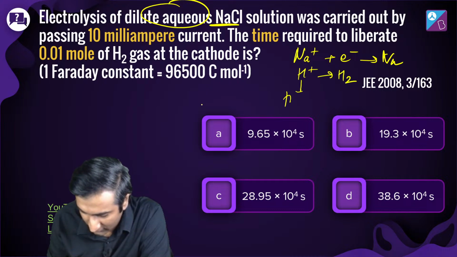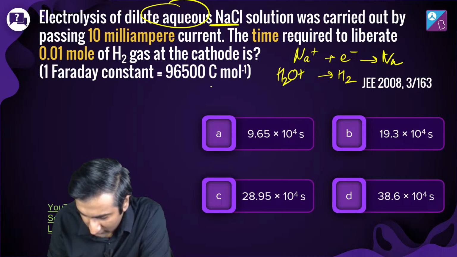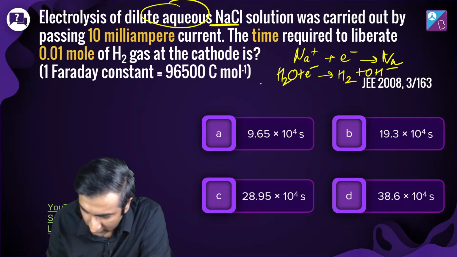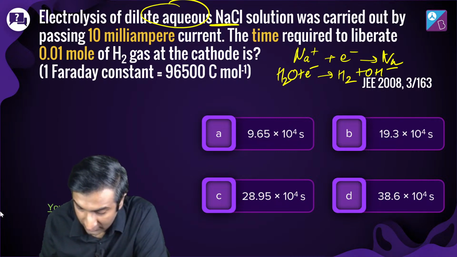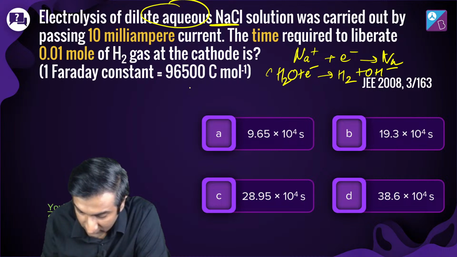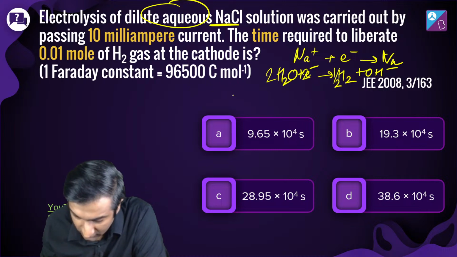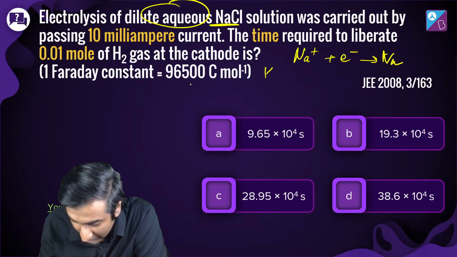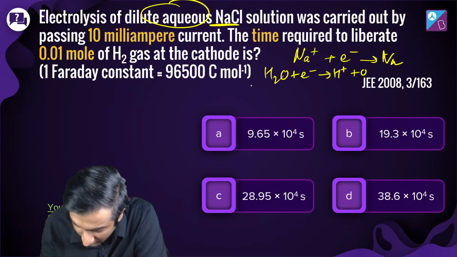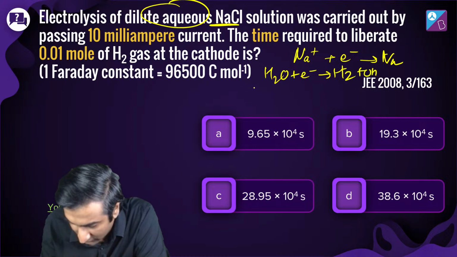H plus from water. Or if I were to write it in a more realistic way, this is what is happening. Okay, you have to balance it, but basically this is what is happening. Yes, interesting, right? Is that balanced? No, it's not. Okay, you people balance it. But basically water accepts electrons and gives you H plus and H2 plus OH minus. Balance this, please.